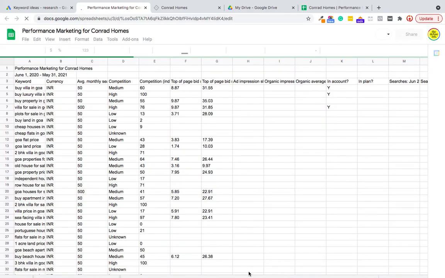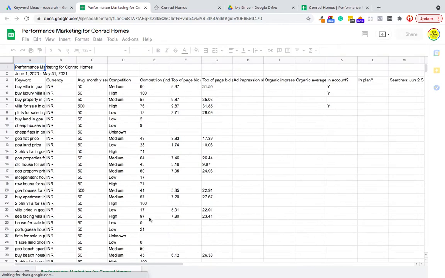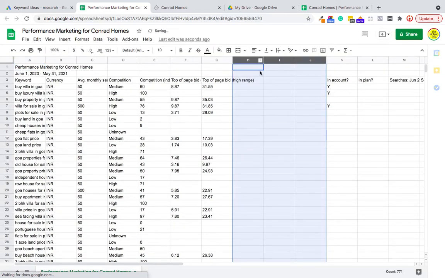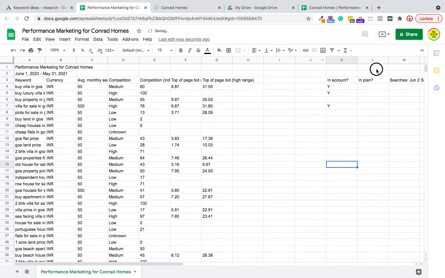I'll open the sheet. This moment, the sheet has to be organized. The tabs which I don't need, I'll just remove them.